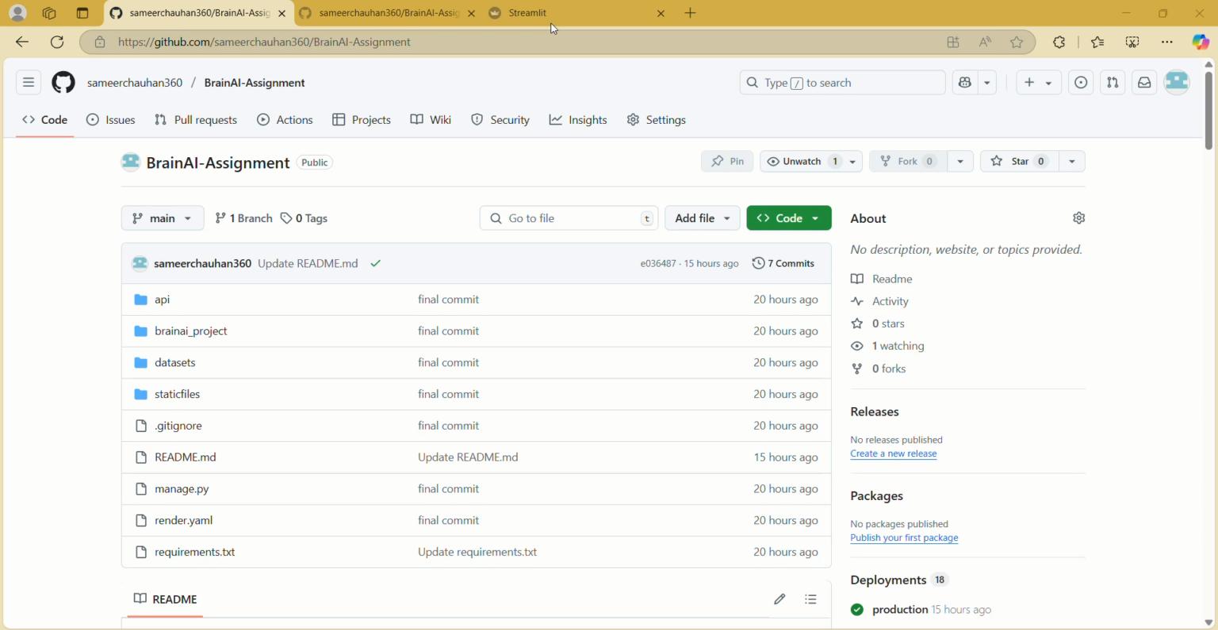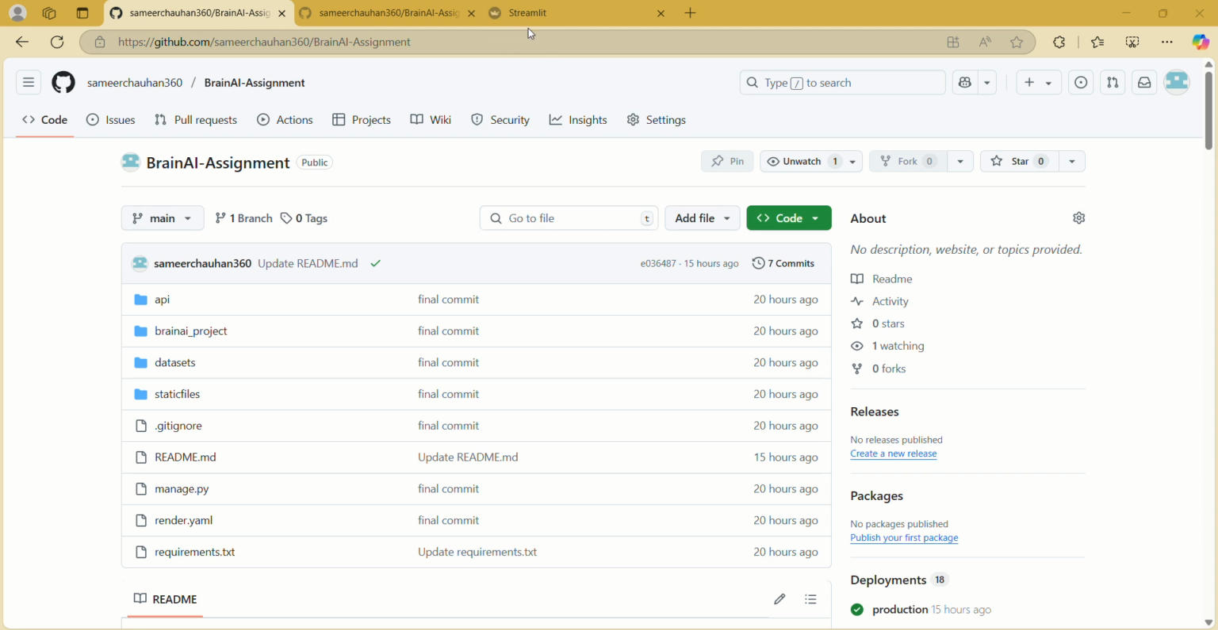Good afternoon. My name is Samir Kumar Chauhan, and I am excited to present my project, BrainAI, an AI-powered mental health assessment and recommendation system. The main objective of the project is to build a complete AI/ML-powered application that assesses user mental health status via an interactive questionnaire and provides personalized recommendations.